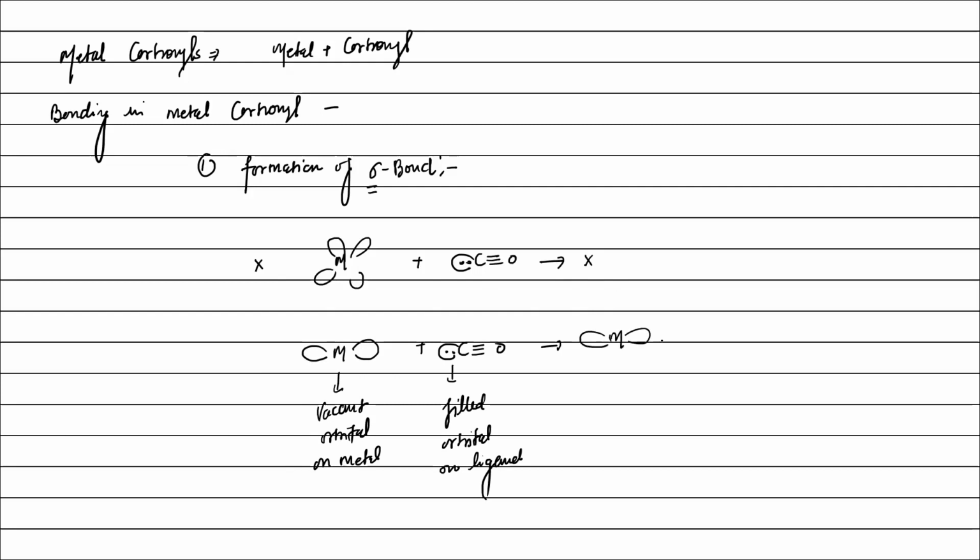Vacant orbital, but carbon monoxide lone pair. Further, like this, this is the sigma bond. कैसे बना है? Donation of electron from CO to metal.